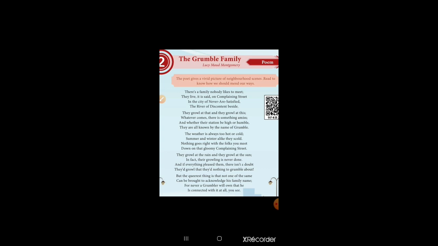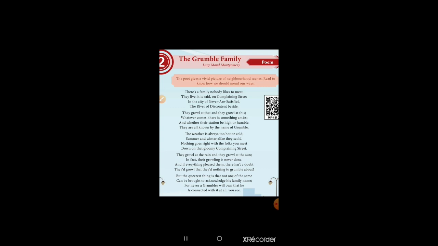The weather is always too hot or cold. If they see the heat, they are complaining. If the winter season comes, they are complaining about the cold. Hot also they scold, cold also they scold. If hot weather comes, they say, this is very hot. If the winter season is coming, they are always saying to others, it's very cold. So they are never satisfied with either.